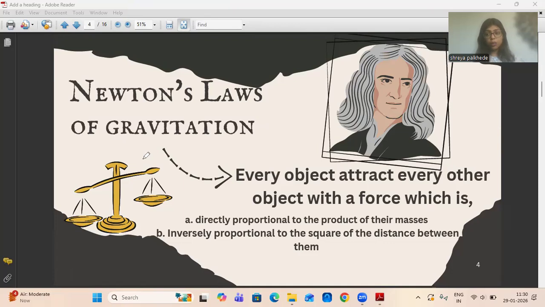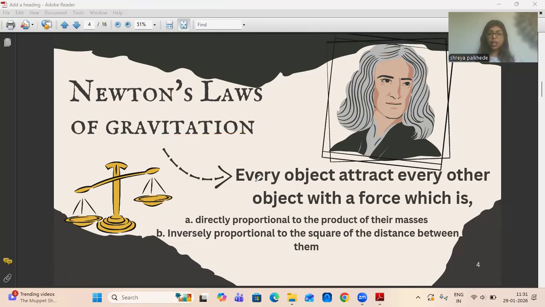So he thought that earth must have some kind of force through which it attracts things toward itself. So that was Newton's law. That's how he got into this experiment and derived a law which today we call Newton's law of gravitation.